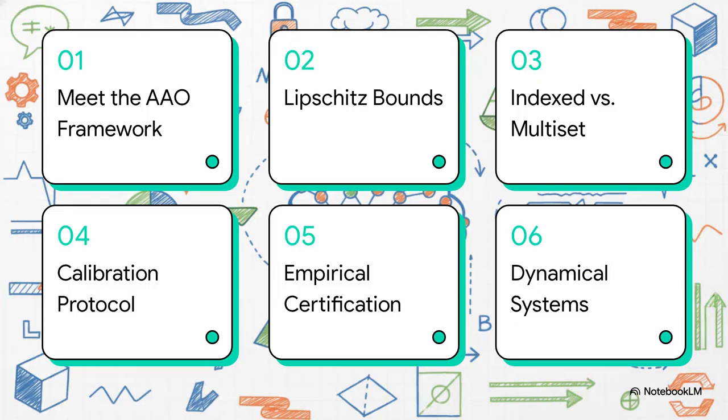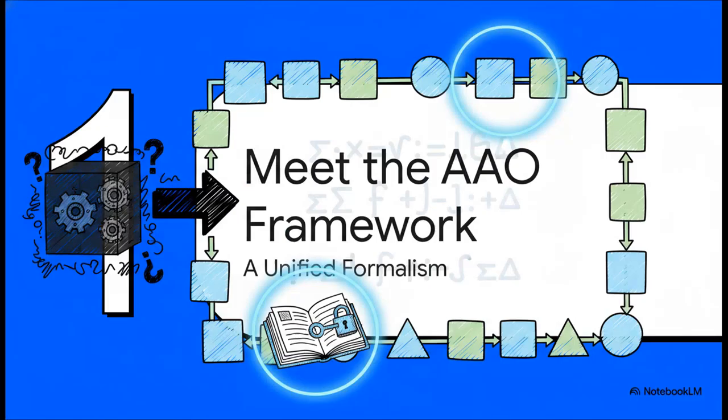We'll start by meeting the AAO framework, then we'll dive into understanding Lipschitz bounds, compare index versus multi-set models, check out the empirical calibration protocol, weigh empirical against conservative certification, and wrap up by looking at how this models dynamical systems. Section 1. Meet the AAO framework.